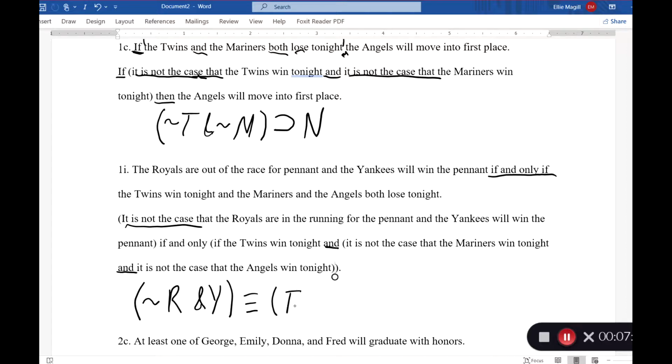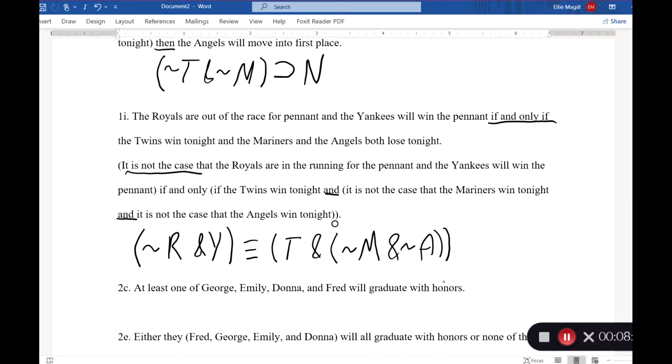The Twins win tonight, and it's not the case that the Mariners win tonight, and it's not the case that the Angels win tonight. It's important that your negations are inside those parentheses attached to those atomic sentences, because what we want to say is that they both lose. And then we have to have our closing parentheses here. Remember, as I told you, you always want to make sure you have the same number of opening and closing ones to make sure that sentence is right.